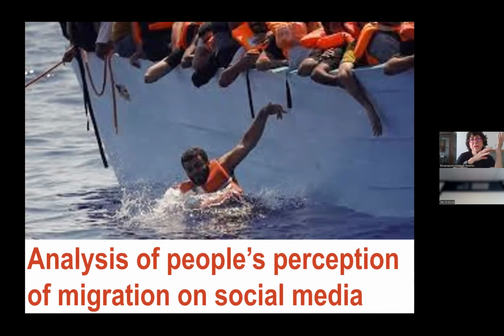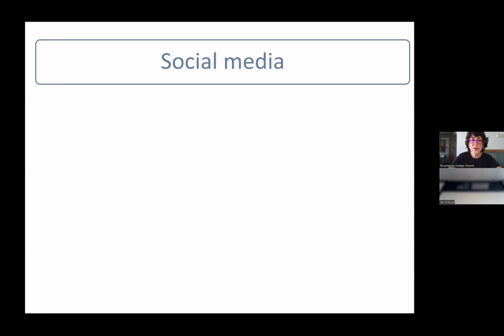So basically, because of that reason and because of the context, because of the atmosphere, this environment, which is filled with so much hatred and so much disinformation, we thought that it would be interesting to analyze people's perception of migration and social media, which is something obvious too. We weren't inventing the wheel. So how did we do it? And why did we do it as well?